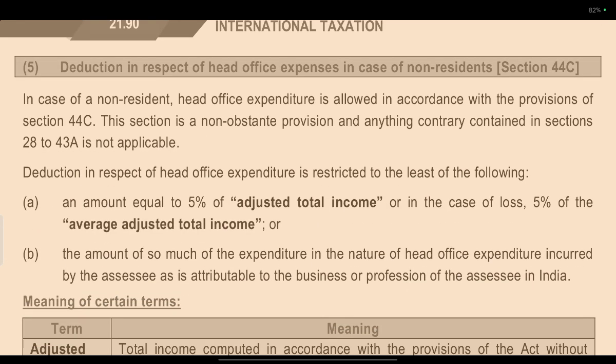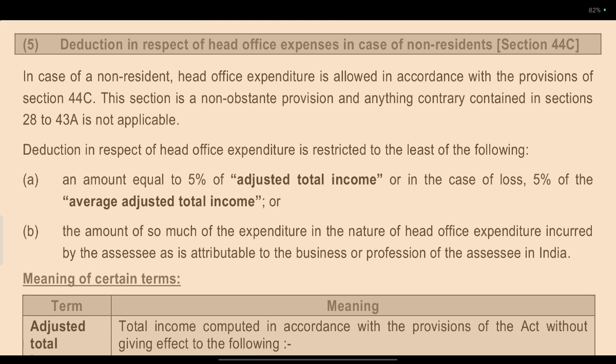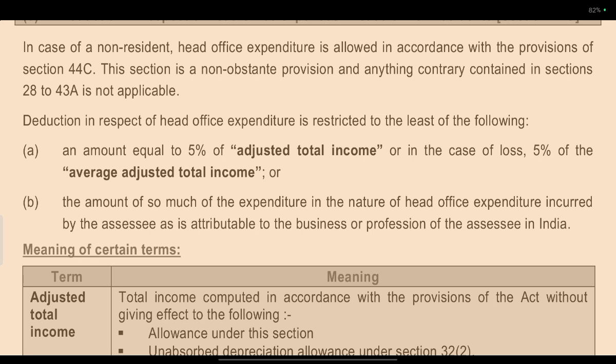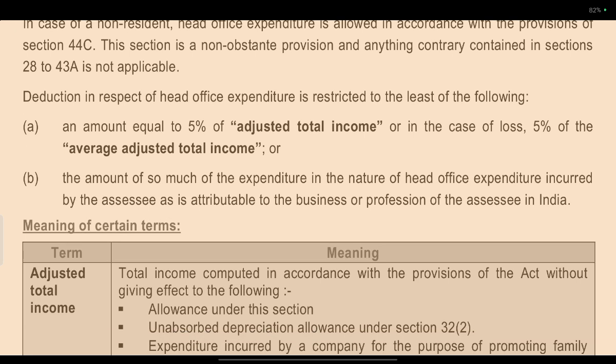Deduction in respect of head office expenses in the case of a non-resident, Section 44C. In the case of a non-resident, head office expenditure is allowed in accordance with the provision of 44C. This is a non-obstante provision, and anything to the contrary contained in sections 28 to 43 is not applicable.